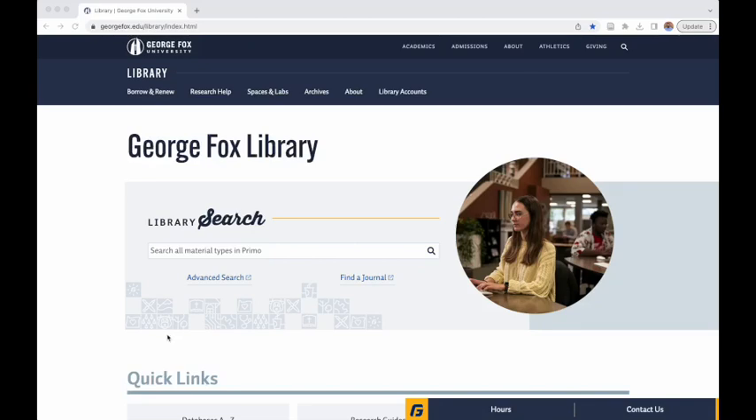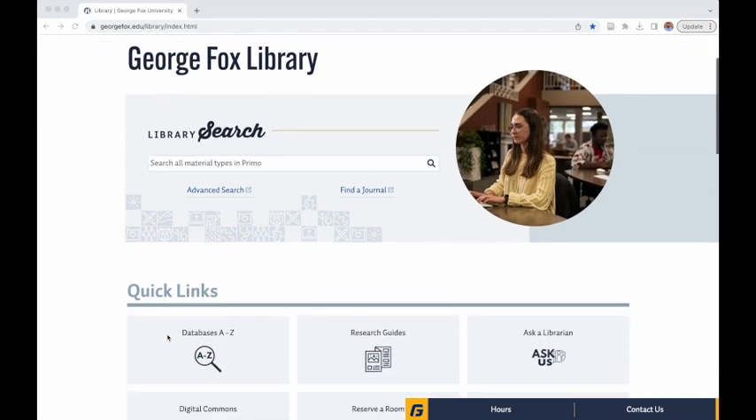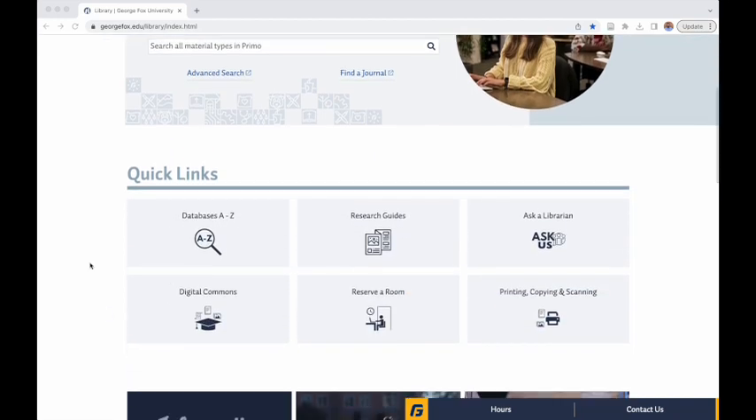Hi there. I'm excited to show you some of these databases, and I'm starting by being here at the George Fox Library website, which you can find by going to georgefox.edu/library. And below quick links, there's this button here for databases A to Z.